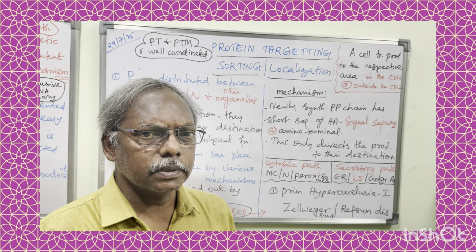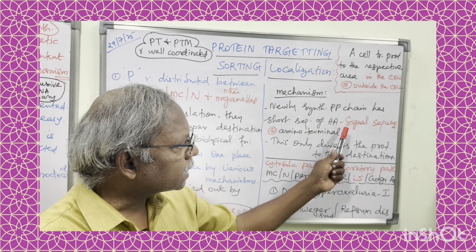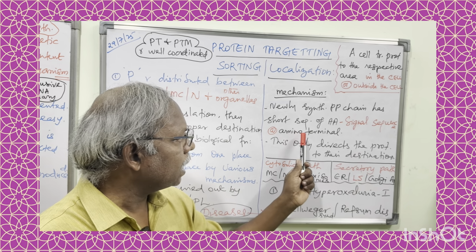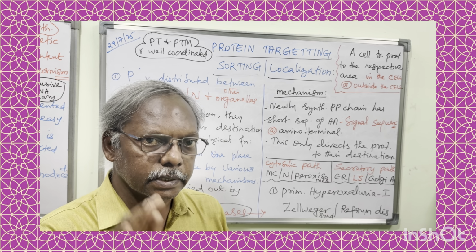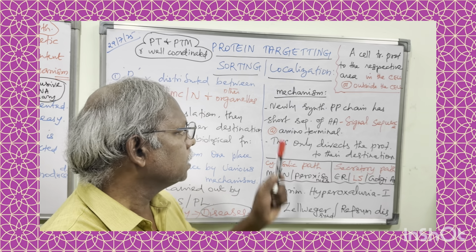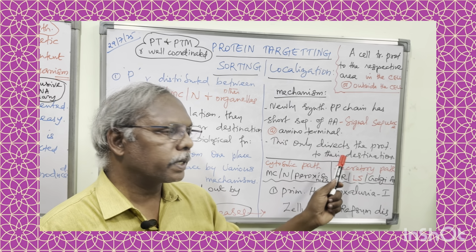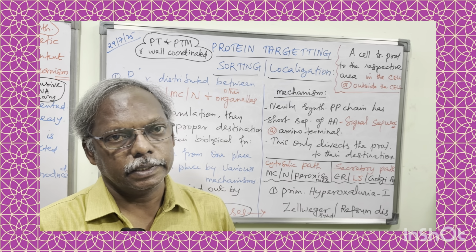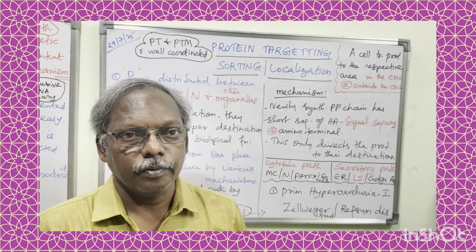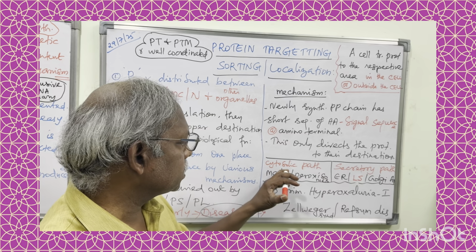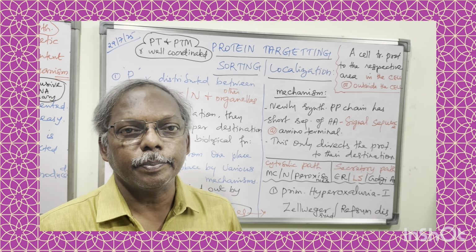Many books give many names, don't worry. Signal sequence at amino terminal is very, very important in the polypeptide chain, because this only directs the protein to their proper destination. After this mechanism, we have two types of pathways. One is cytosolic path, another one is secretory path.